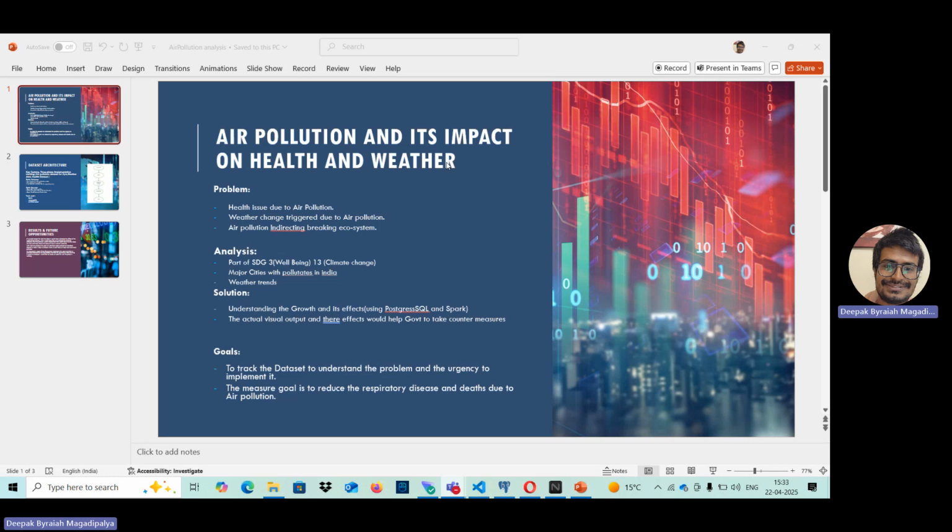Major cities with pollutants in India and weather trends. Solution: understanding the growth and its effect using PostgreSQL and Spark. The actual visual outputs and their effects would help the government to take countermeasures. The goal is to track the dataset to understand the problem and the urgency to implement it. The major goal is to reduce respiratory disease and deaths due to air pollution.